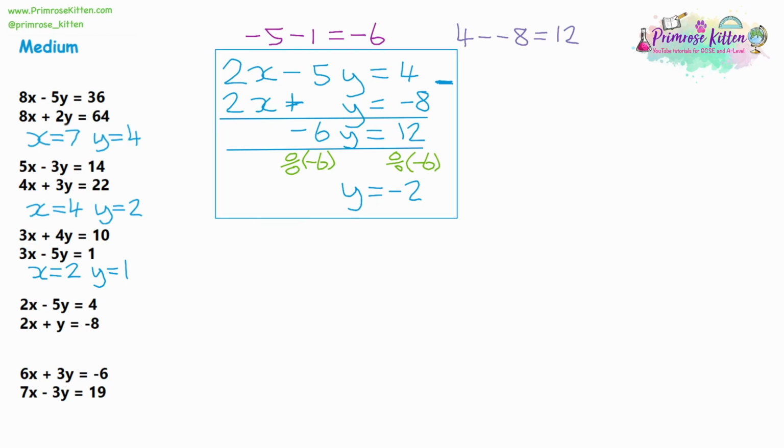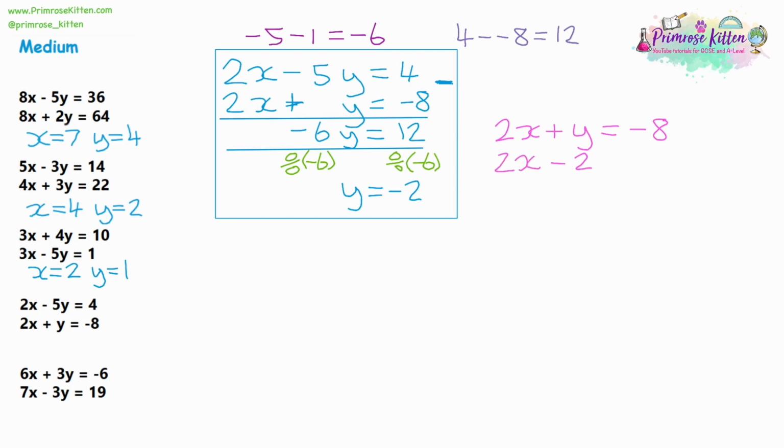Now we're going to substitute. I'm going to substitute into 2x plus 1y is equal to -8, just because I know I'm going to substitute in for y, and it's easier to substitute into 1y than -5y. Now we know that y is -2, so let's swap it.